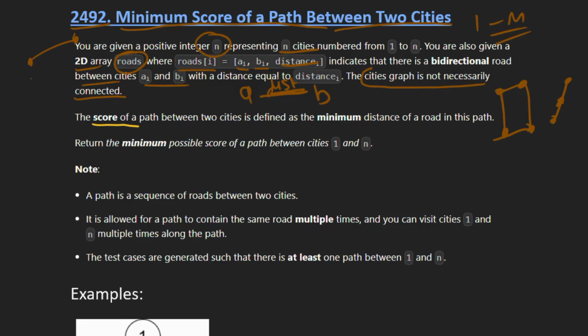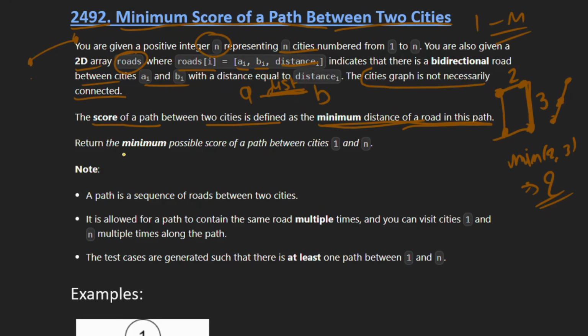And the score of a path between two cities is the minimum distance of a road in that path. So suppose if we go from this city to this city via, let's say, this path, and the edge weights are 2 and 3, so the score of this path is basically the minimum of 2 and 3, that is 2. So the score of a path is the smallest edge weight present in that path, right?